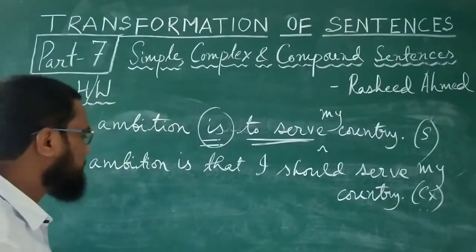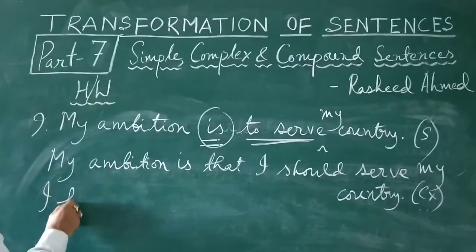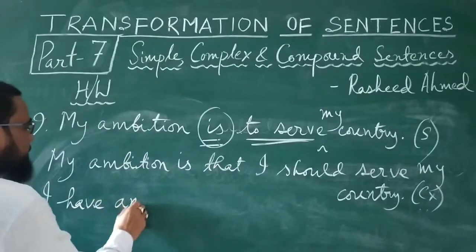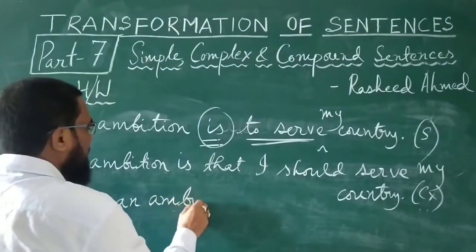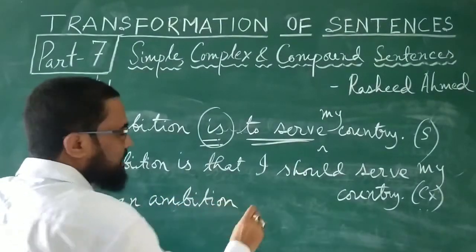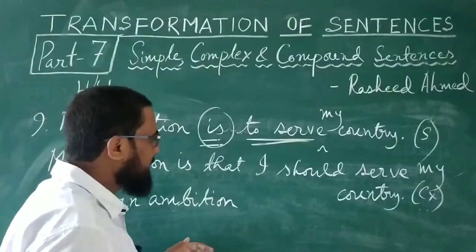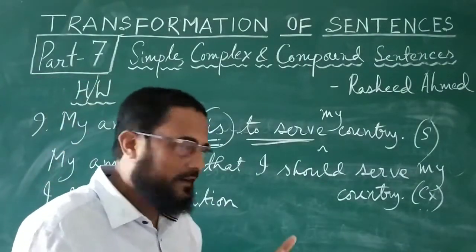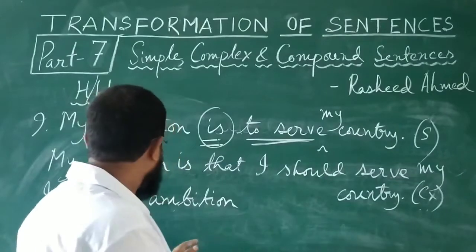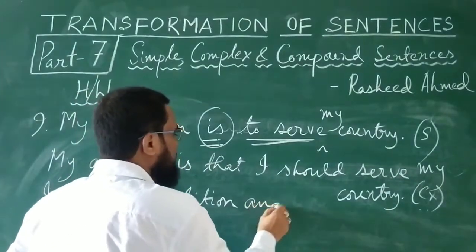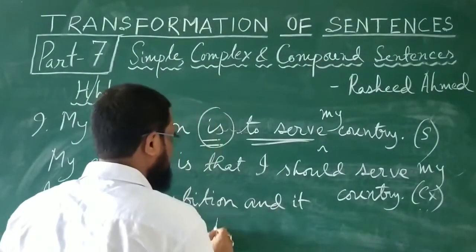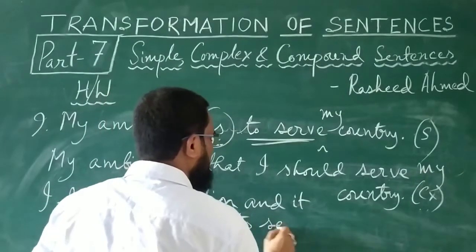Complex. Now the compound sentence is, I have an ambition. This is one clause. And what is the ambition? To serve my country. You bring one conjunction here. I have an ambition and it is to serve my country.